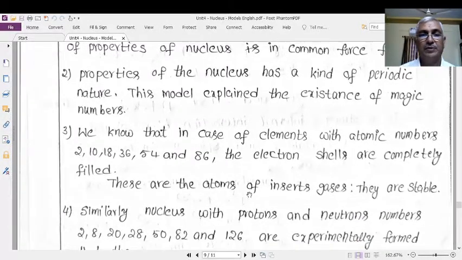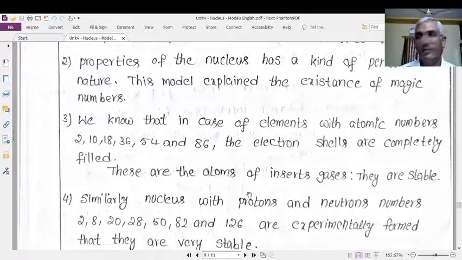Before that, we have some important things here. We know that elements with atomic numbers 2, 10, 18, 36, 54 and 86, that is helium, neon, argon, krypton, xenon, radon, the inert gases, are very stable.